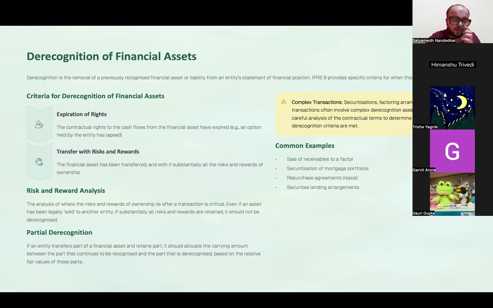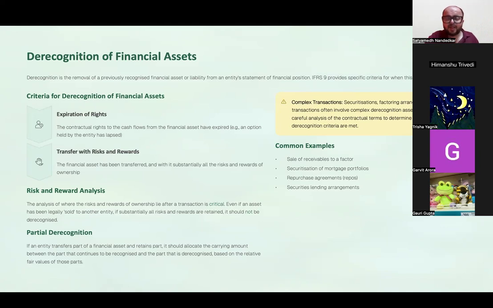Now, in case of financial assets, what is the criteria for derecognition? Either the expiry of rights, that is the contractual cash flows with respect to this asset have ceased. That is, now you don't have the right to collect the contractual cash flows, or significantly all the risks and rewards relating to ownership of the asset have been transferred.